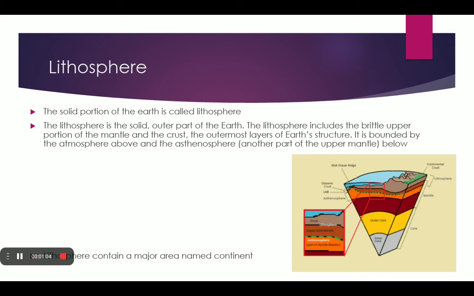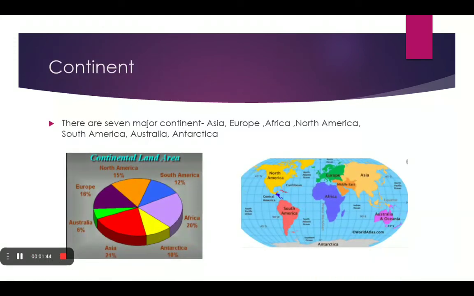As we all know right now, the solid portion of the Earth is called lithosphere. The lithosphere is the solid outer part of the Earth. The lithosphere includes the brittle upper portion of the mantle and the crust, the outermost layer of the Earth's structure. It is bounded by the atmosphere above and another part of the upper mantle, which is shown below. Now, lithosphere is the solid portion of the Earth, so it contains a major area named continent. Let us look at the continents as well.